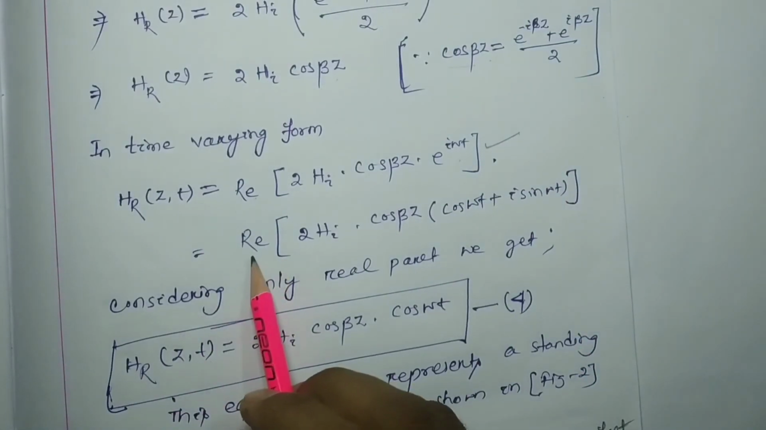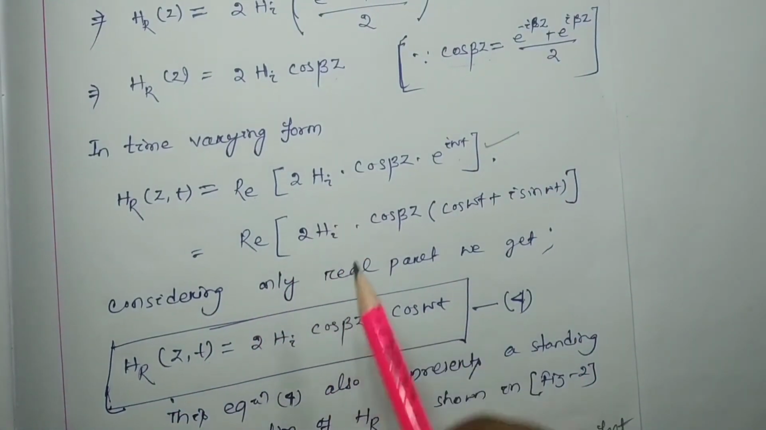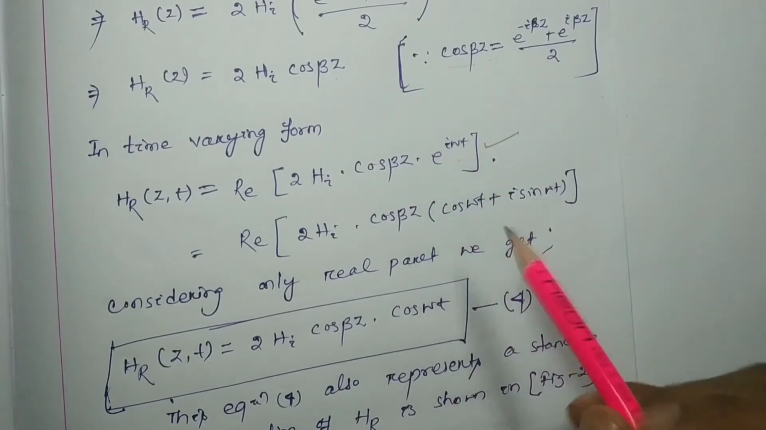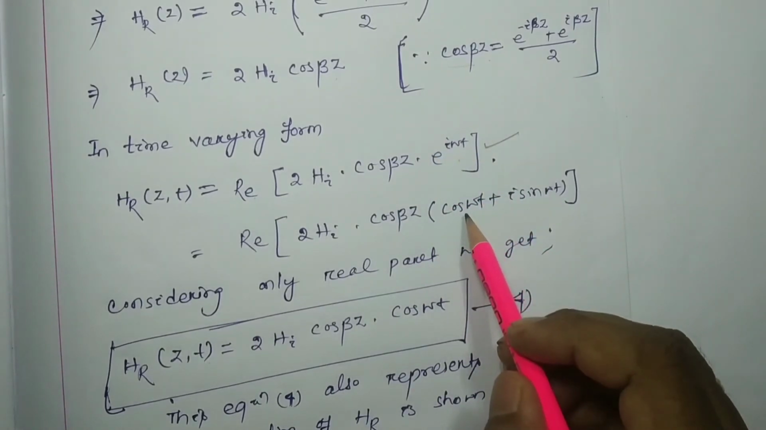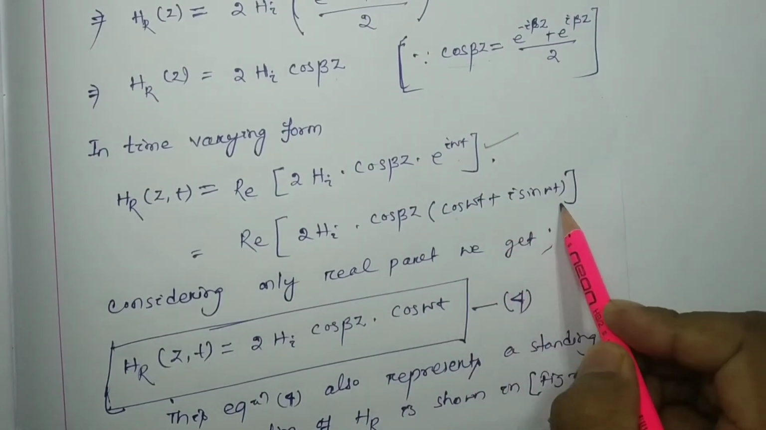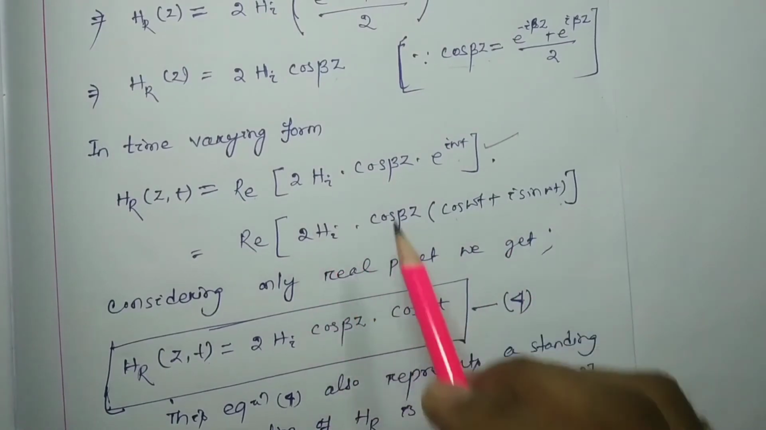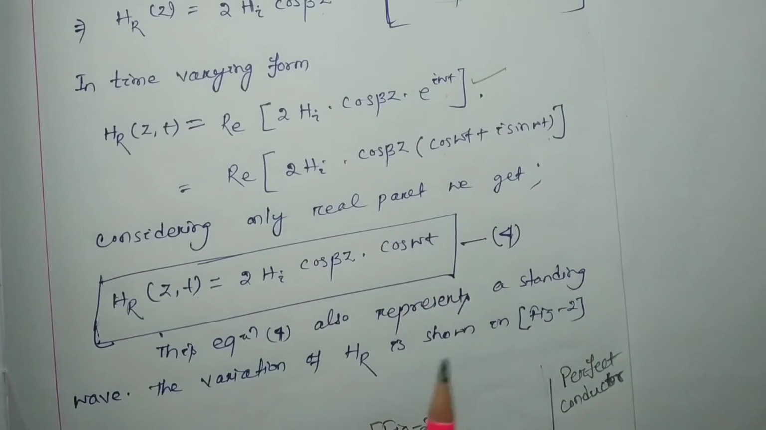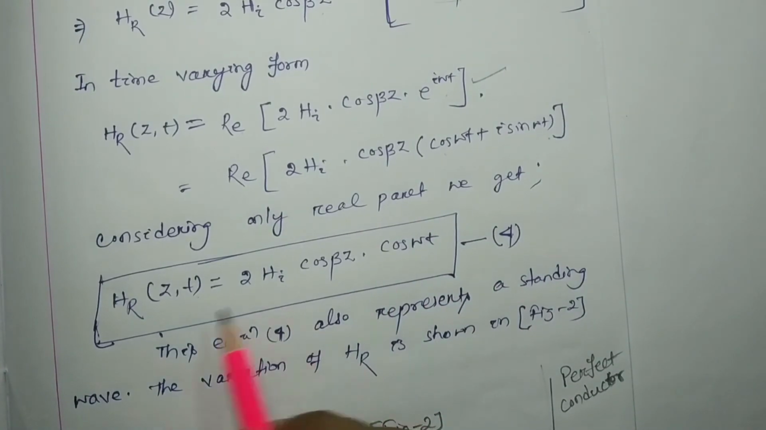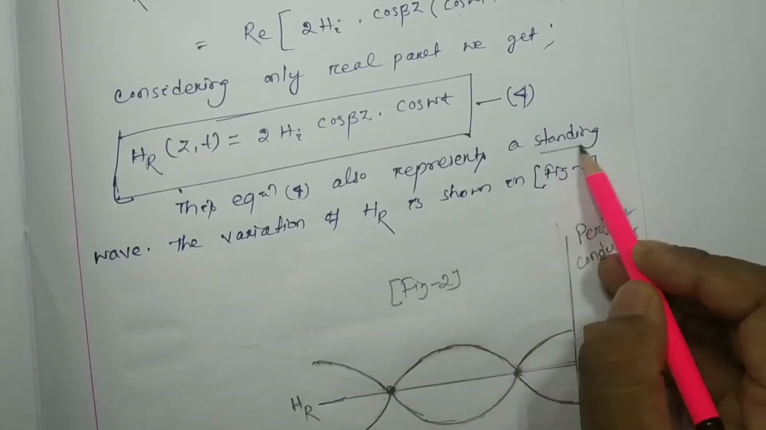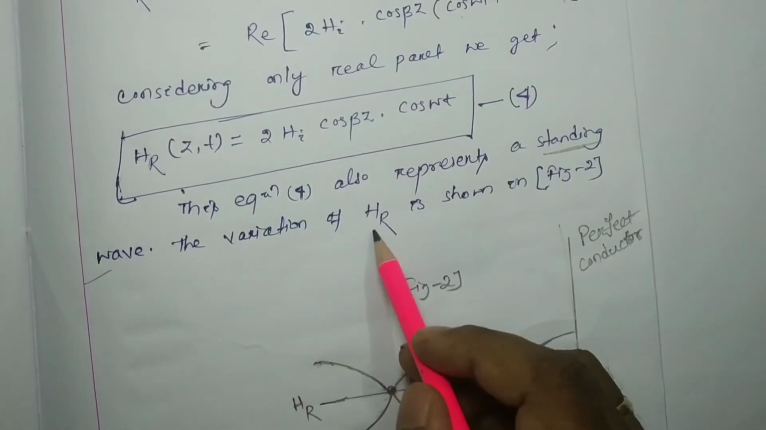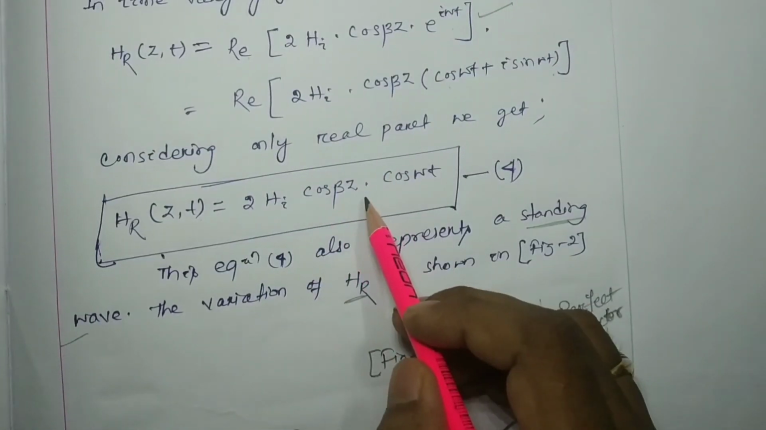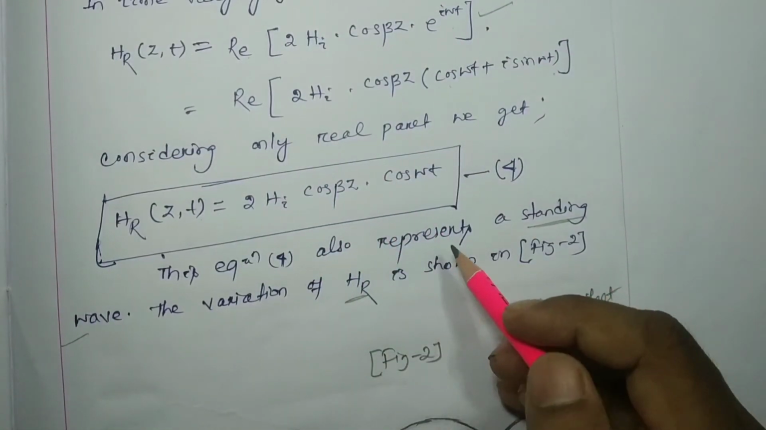So the real part of 2Hi into cos beta z times e to the power i omega t can be written as cos omega t plus i sin omega t, and the real part will be nothing but 2Hi cos beta z into cos omega t. Let this be equation number 4, and this equation also represents a standing wave. For the variation of HR, you can see the cos value will be maximum at z equal to 0.